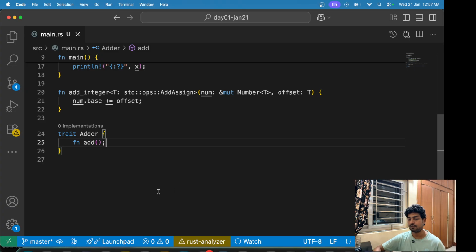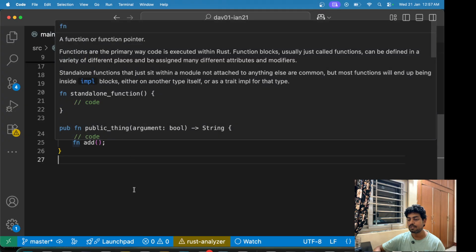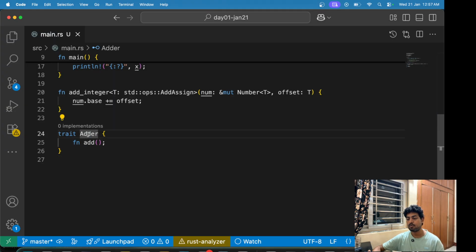Again, there are many things that need to be discussed for traits, but for now you can just think of it like, if you're from a Golang background or TypeScript, you can think of it as an interface. So traits are simply interfaces or contracts that must be implemented by some struct, so that instead of just using that struct everywhere, we can create functions that take in parameters which implement a particular trait.